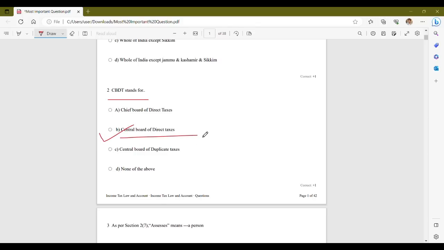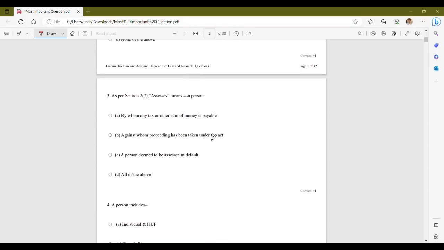It is a statutory authority that functions under the Department of Revenue in the Ministry of Finance, Government of India. CBDT is the one responsible for administrating direct tax laws and ensuring the effective and efficient functioning of the Income Tax Department. So, for question 2, your correct answer is option B, Central Board of Direct Taxes.